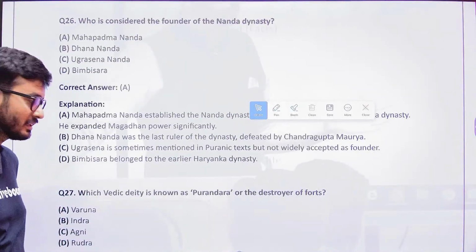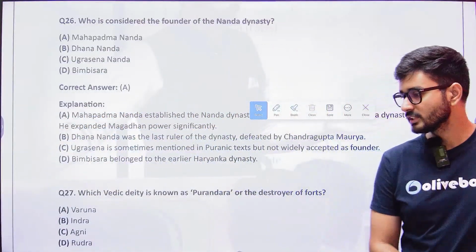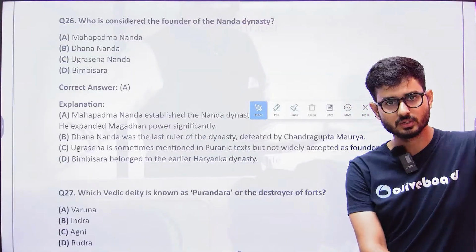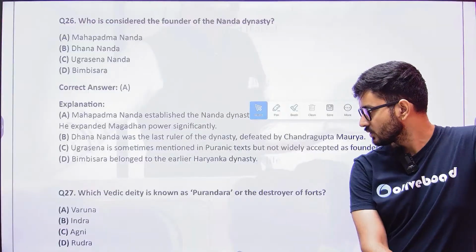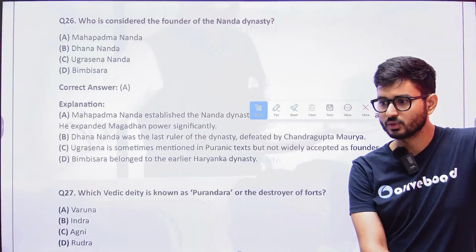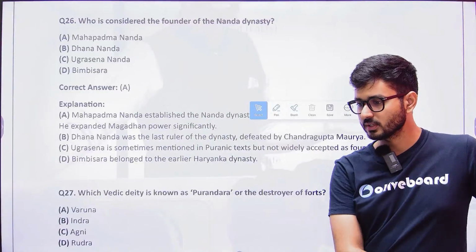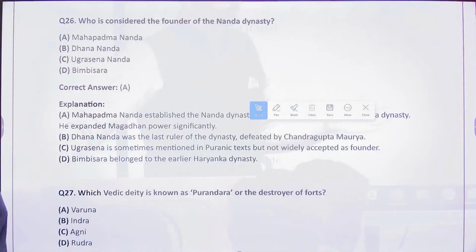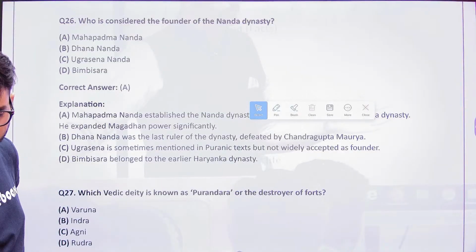Which Vedic deity is known as Purandhara, or the destroyer of forts? Is it Varuna? Is it Indra? Is it Agni? Or is it Rudra? Who is known as Purandhara, the destroyer of forts? Come on, Sasi, what do you think? Who is known as Purandhara? Is it Varuna, Indra, Agni, or Rudra?